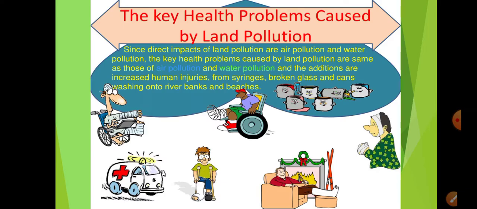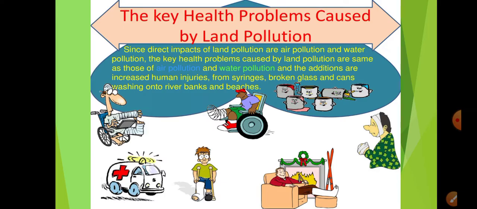And along with the health problems that come to us because of air pollution and water pollution, in addition to that, we also have increased human injuries. From what? From the syringes, as I told you about the medical waste, right? So syringes, broken glass and cans washing onto riverbanks and beaches.